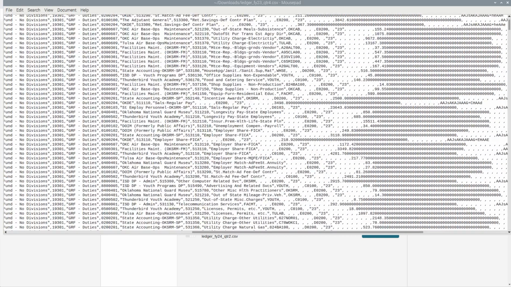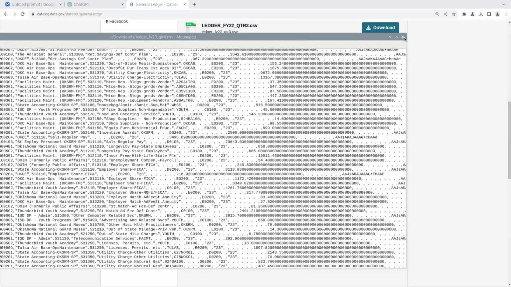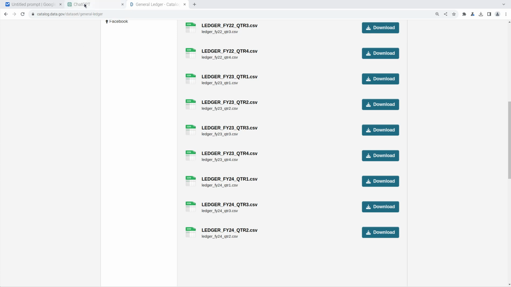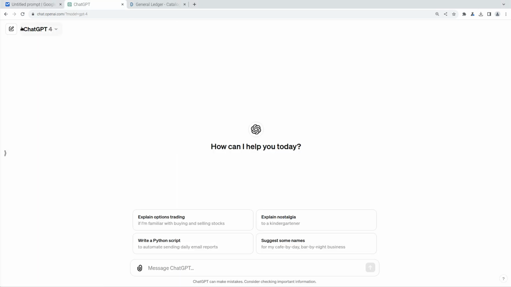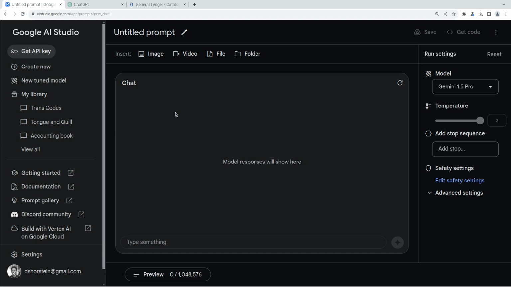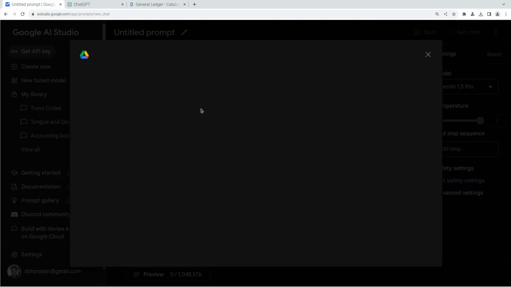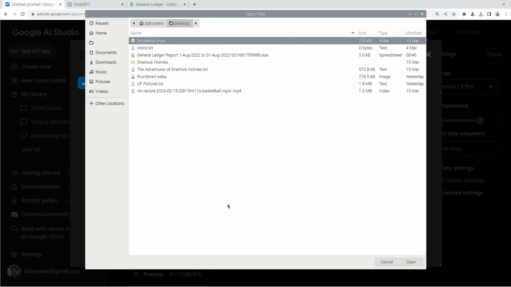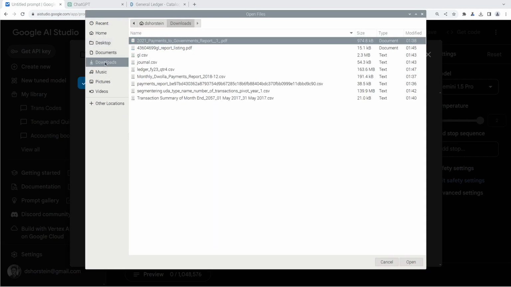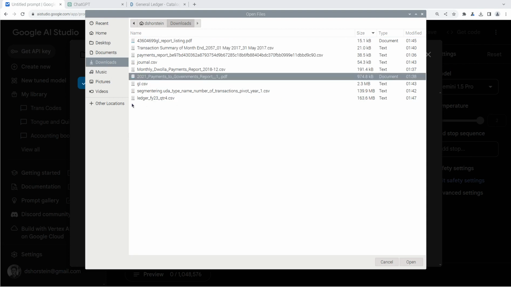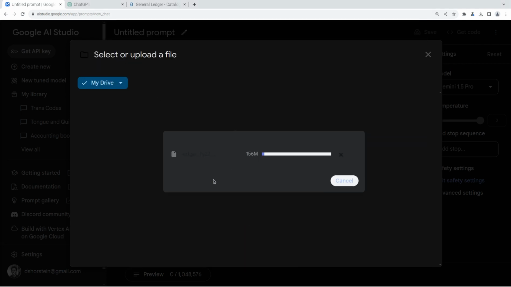So we're going to see if any of our tools can just make sense out of it without doing anything ourselves. I'm guessing ChatGPT may be our best bet because of code interpreter, but we did have someone ask if Google's Gemini 1.5 is able to make any sense of this. So let's see if it's able to. I'm going to go ahead and do file upload, and we're going to browse. Going to go to our downloads, and this is probably the largest file right here. And this might take a few minutes for it to load and process.